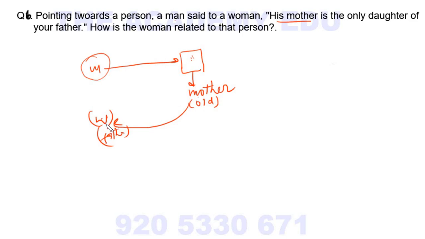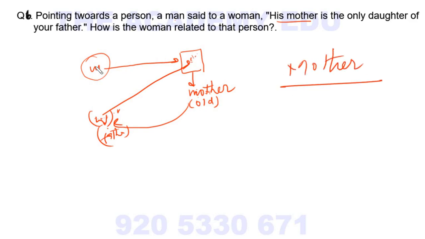So this lady's father has only one daughter, means this is the same lady. How is the woman related to this person? She is the mother of this person. So mother is the answer.